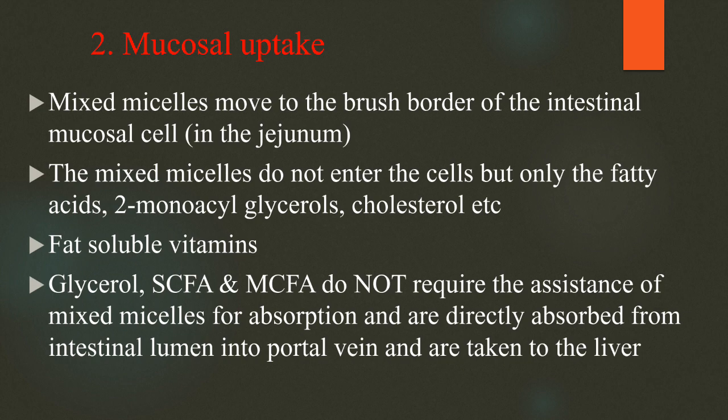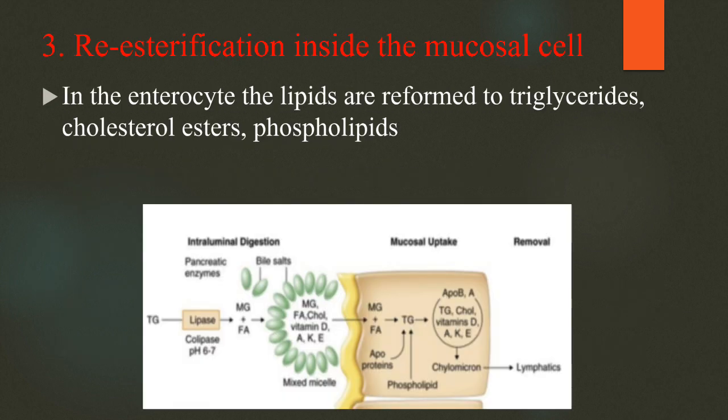They are directly absorbed from the intestinal lumen into the portal vein and taken up to the liver.